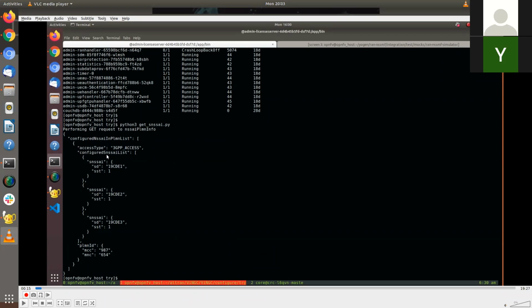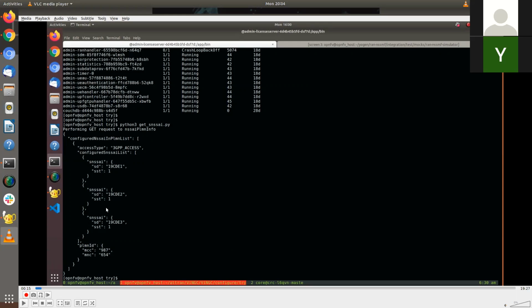So the configured NSSAI list already has 3 slices, which is your SST 1. SST 1 is the value of eMBB, which means you identify an eMBB using a service slice type and a service differentiator value, which tells that given an eMBB, if you want to differentiate between 2 slices, you can change the SD value, even though your SST value can remain the same. So there are 3 different slice configurations present, which have SD values 1, 2, and 3.